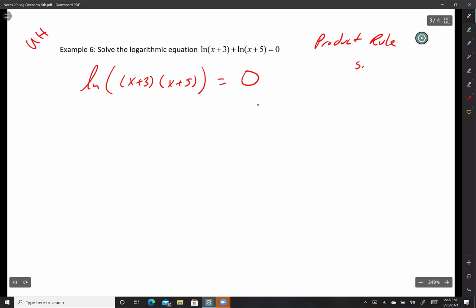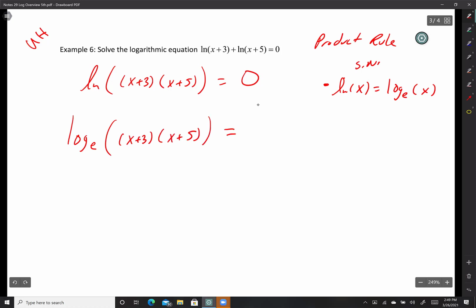Here's a side note, natural log x is equivalent to log base e of x. So I'm going to transfer the natural log into just a log. So log base e, and then just leave the inside alone, right? x plus 3 close, open, x plus 5 close, equals 0.